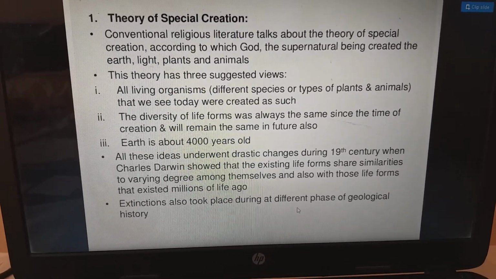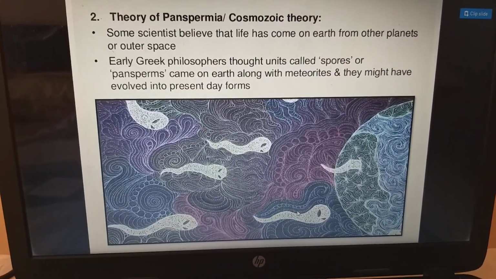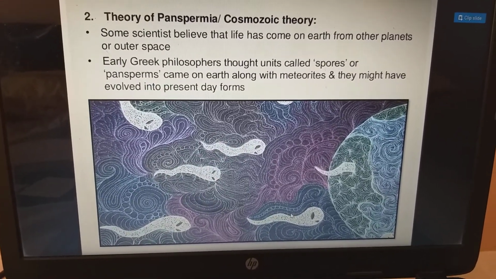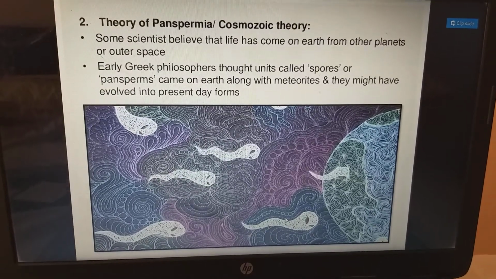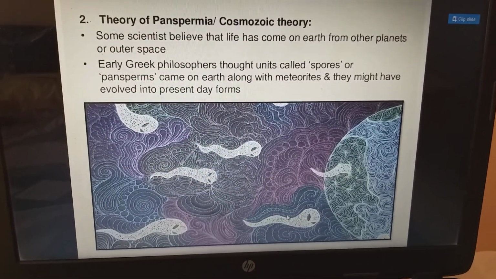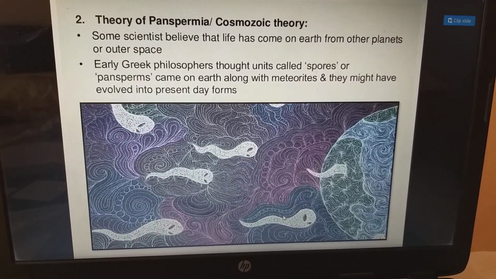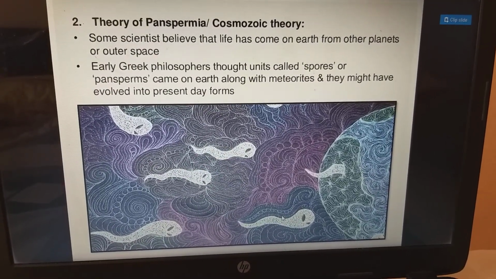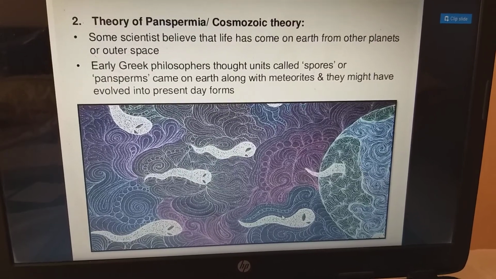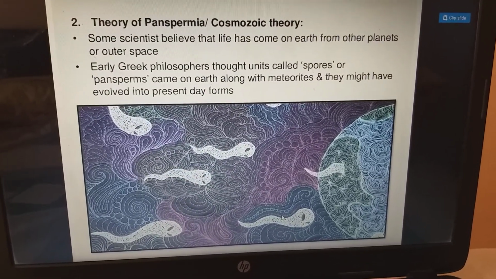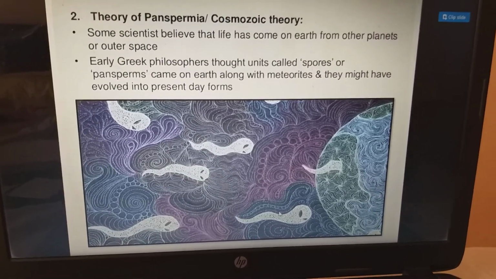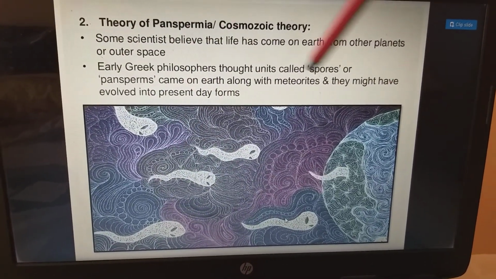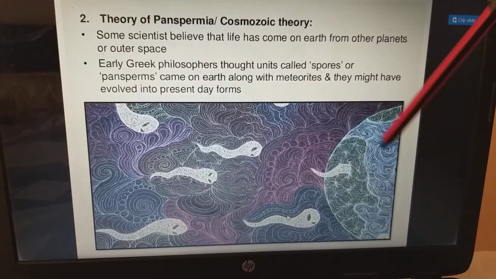And next, the theory of panspermia or cosmozoic theory. Some scientists believe that life has come to Earth from other planets or outer space. Early Greek philosophers thought units called spores or panspermia came to Earth along with meteoroids, and they might have evolved into present day forms. This is the picture which depicts the spores coming from another planet along with meteoroids. This is the Earth.